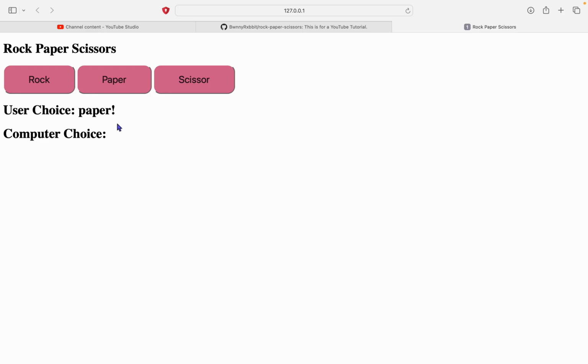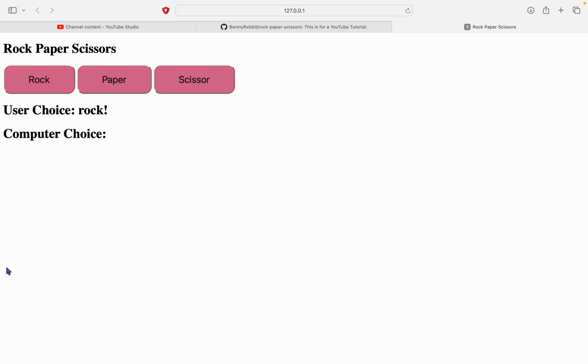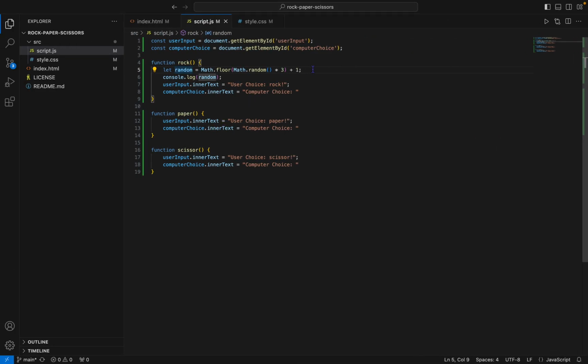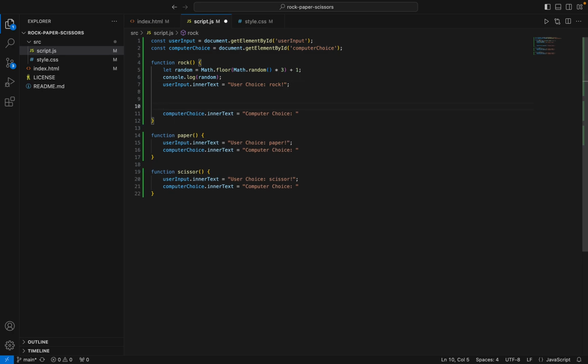Now we need it to actually say computer choice. So for this, we will do, let's put it down.